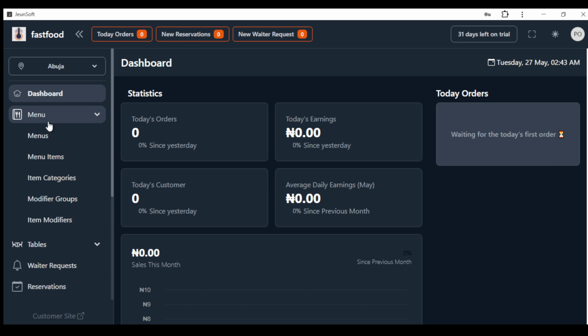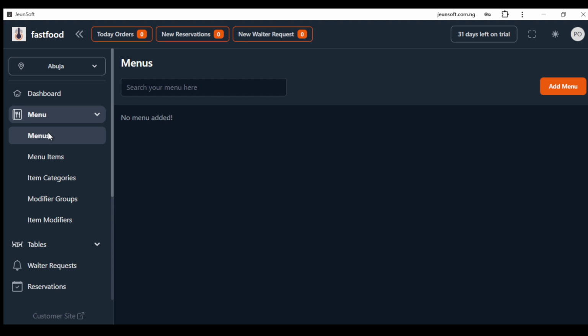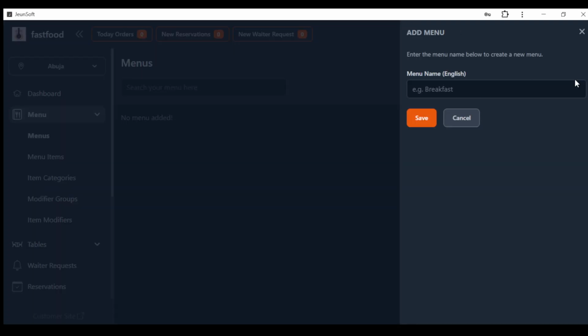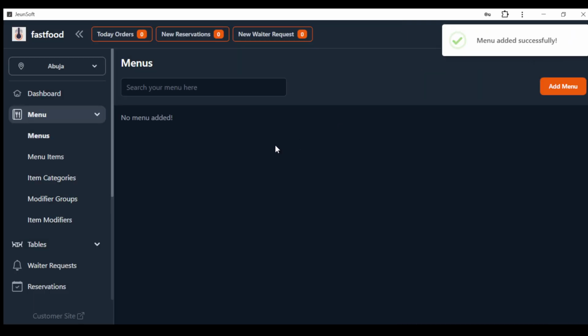So the first thing is your menu. In some restaurants you can have maybe like 5, 6 menus. Yeah, it's possible. Maybe you have a menu for breakfast, a menu for dinner, and so on and so forth. So let's say for example we just have only one menu, let's just call it all menu. We have just one menu called all menu. We save it. That's all. That's how to create menu.